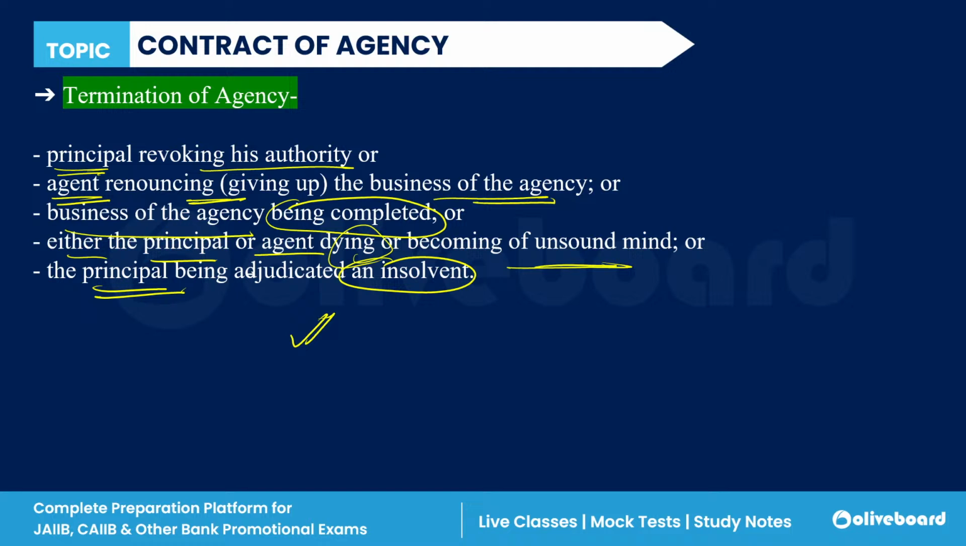So this is the important part of this chapter. I have just explained a very important part of this chapter. I have not completed the whole chapter. The whole chapter is actually completed in the paid classes.